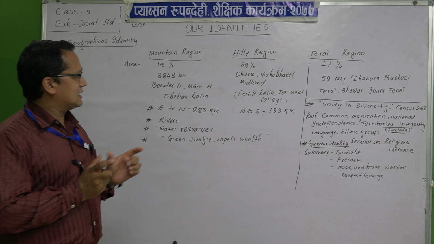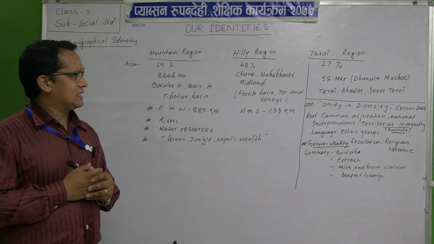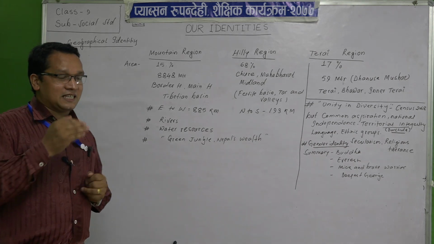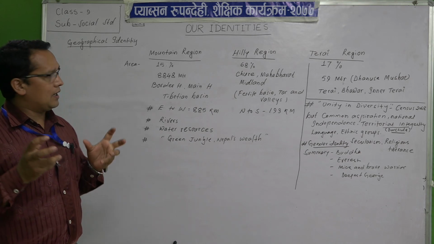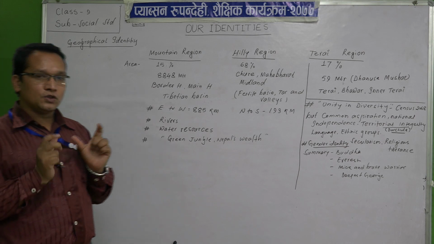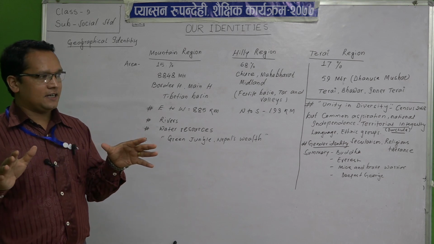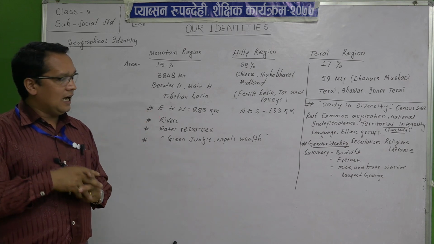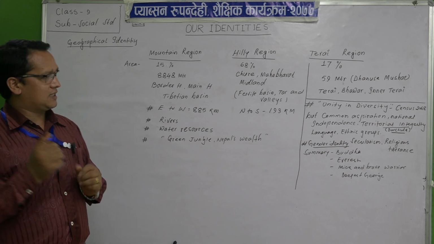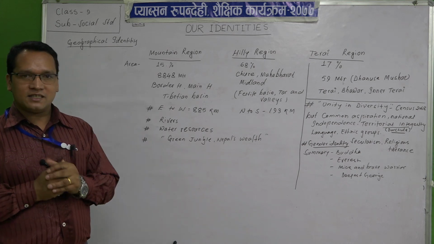Comparatively, we have more hilly regions and less mountainous and Tarai regions. Another is on the basis of height. Our Tarai, which is plain and fertile land, has a height of 59 meters from sea level, in the Dhanusa district at a place named Musahar.